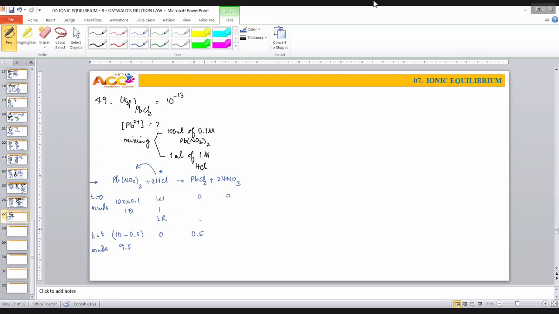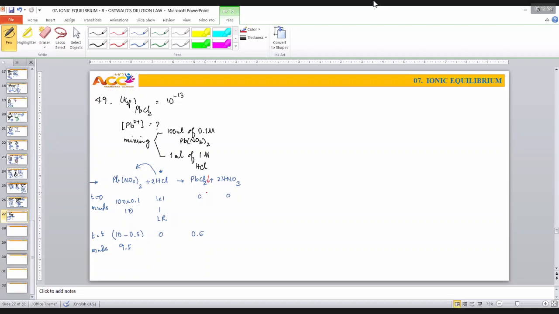Right now, when you are discussing this problem, suppose for example, I am not talking specifically about ionic equilibrium, I am discussing the general concept in chemistry, then what we can say, sir, here we are having PbCl2, and as it is indicated that KSP is given for PbCl2, it is a sparingly soluble salt, right? Let us go to Krishna Mohan sir's class. He used the word insoluble salt. They, inorganic people, say insoluble salt. So whenever you are having an insoluble salt, inorganic people write some special type of notation like this, right? And what is the meaning of this?